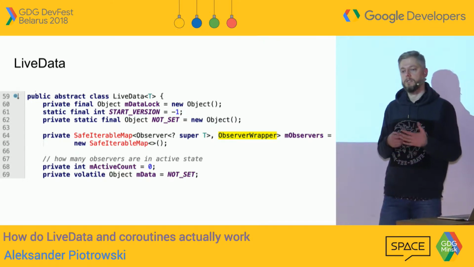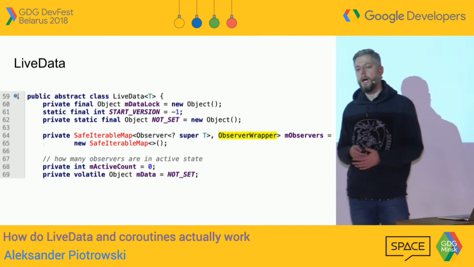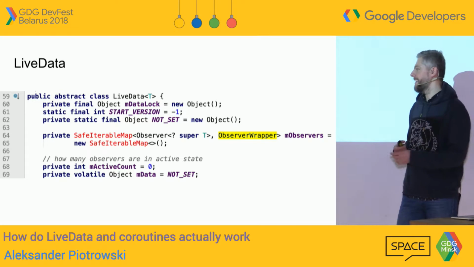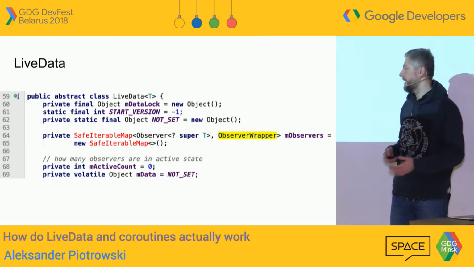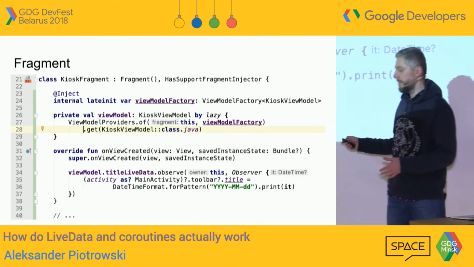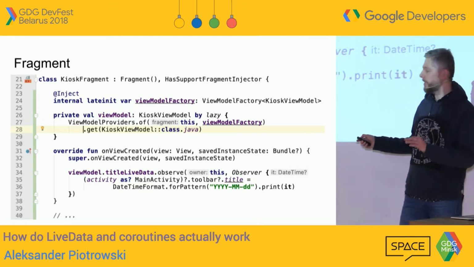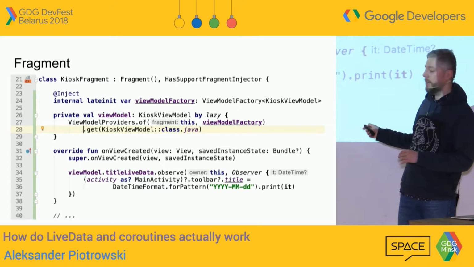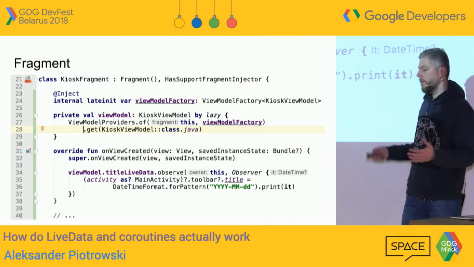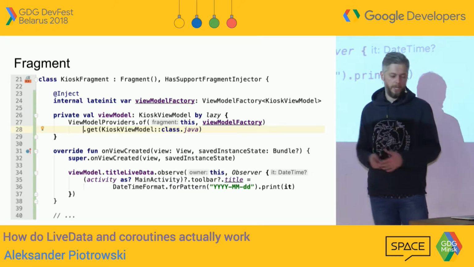Definitely cannot survive configuration change. So that's the first slide, that LiveData can't do that. So what's next in this line? If it's not LiveData, which is a simple holder for data, so maybe it's this guy in here, the owner, which is in this case a fragment. So let's see what this fragment really is.